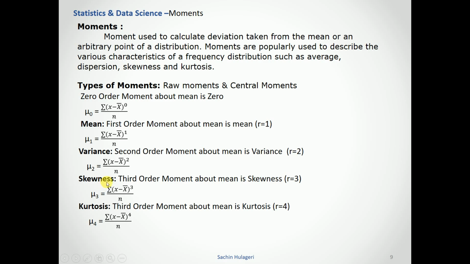Skewness is the third order moment about the mean, which is r equals 3. This defines the skewness. And kurtosis is the fourth order moment about the mean, r equals 4. This is mu4, which is raised to the power 4. These are the different moments that we can calculate if we know the mean value and the observed values.